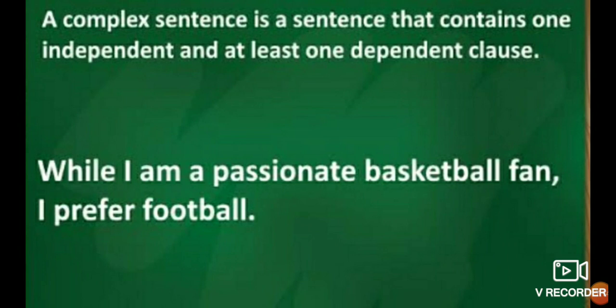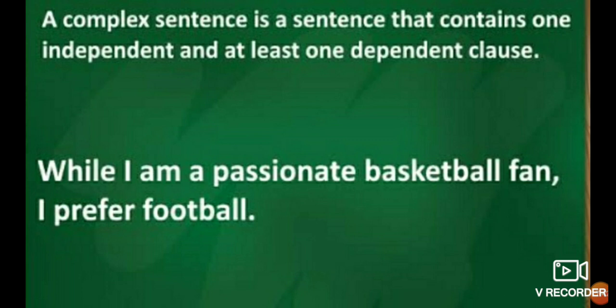So a complex sentence is a sentence that contains one independent clause and at least one dependent clause. While I am a passionate basketball fan, I prefer football. Here you can see the first part of the sentence is dependent. It is the subordinate clause and the second part, I prefer football, is the principal clause.